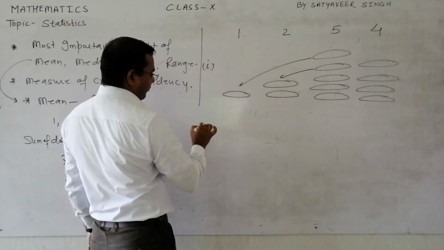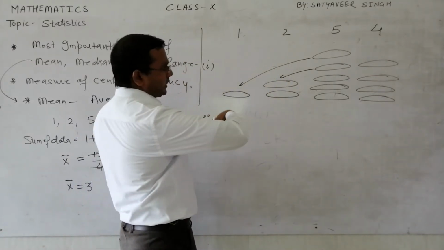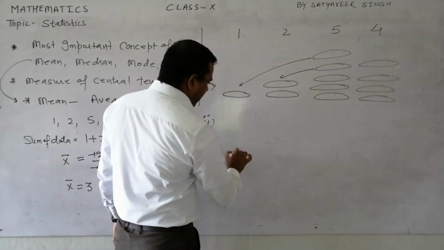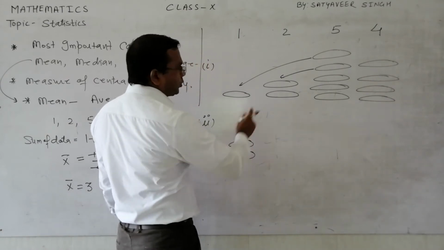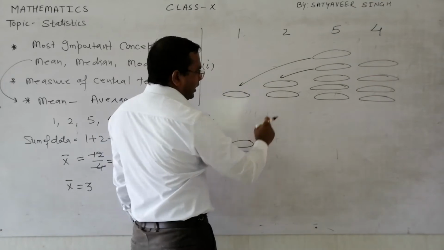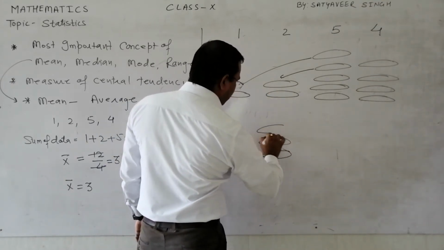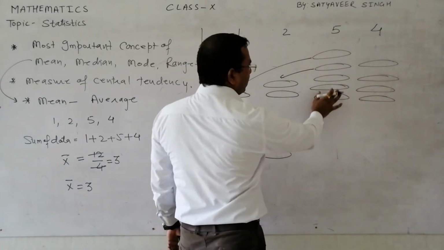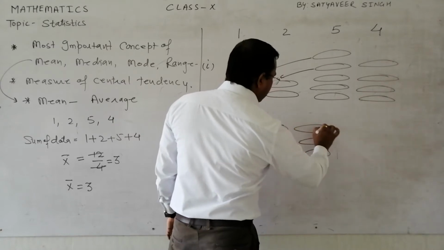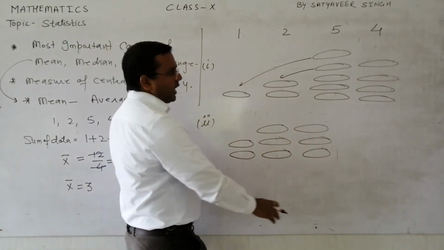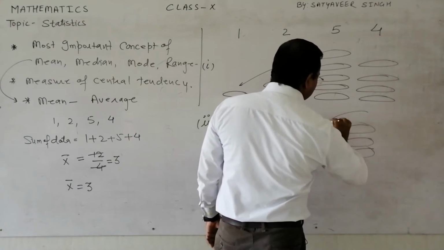This is the first step, this is the second step. After transferring these breads, here it becomes 2 because 1 we have transferred. Here already 2 breads, so it becomes 3 breads. Here from this one we have taken 2, so we got just 3 breads remaining, and in the last one there are still 4 breads.